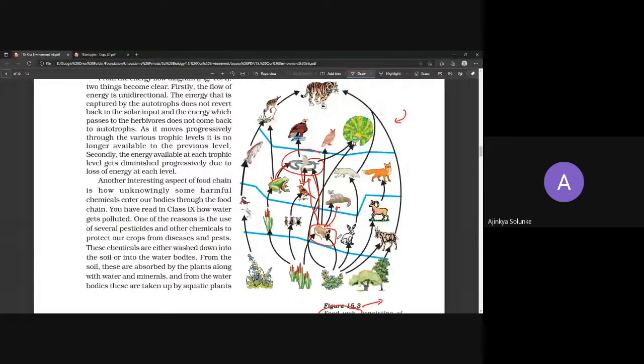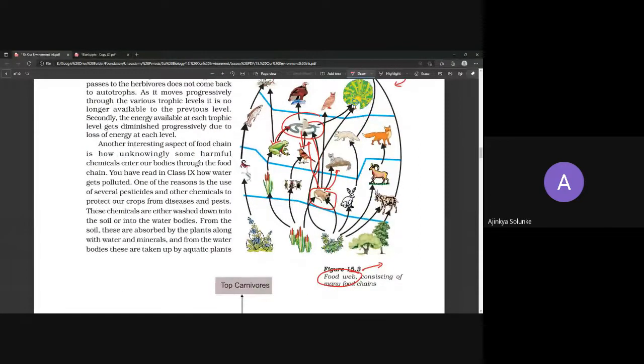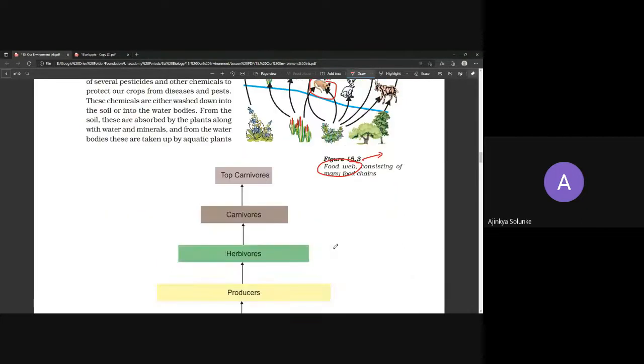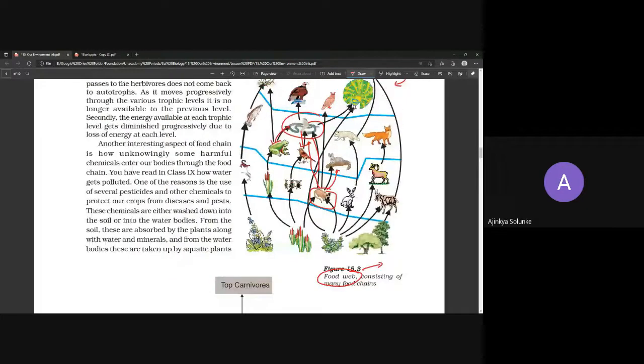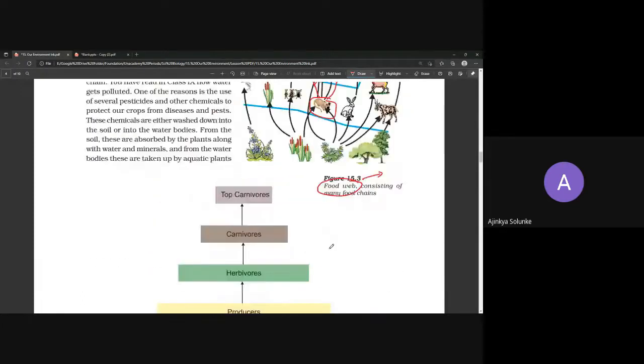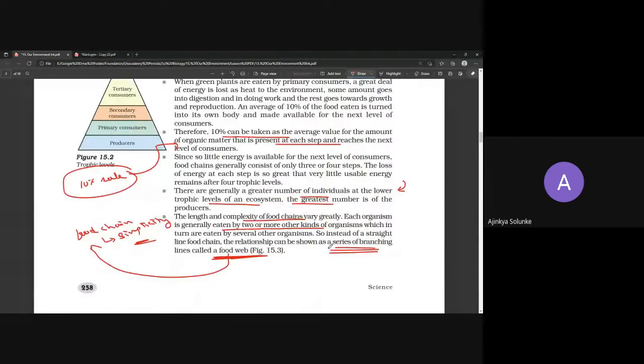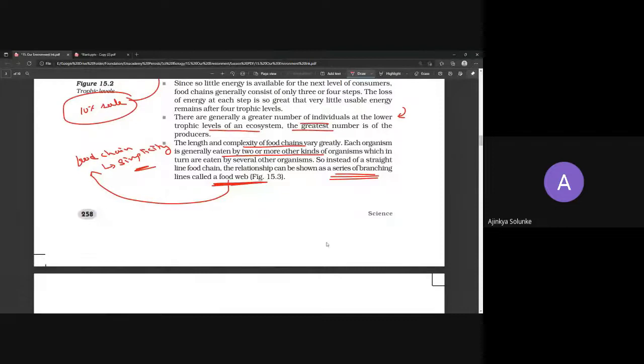Now in the exam, they won't be asking you a food web diagram, so don't worry about it. They will ask you the definition, but they won't ask you a diagram. But they will definitely ask you at least one food chain.